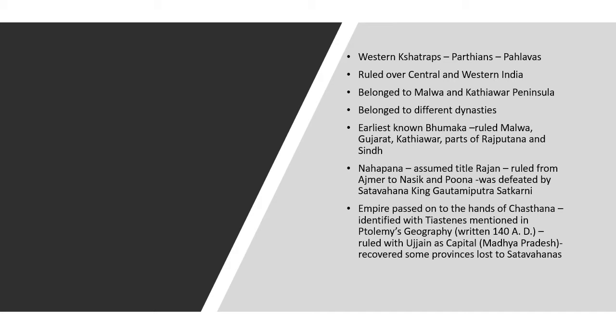After Nagapana, we come to know about another Western Kshatrapa ruler by name Chastana. This Chastana is identified with Theosthenes, mentioned in Ptolemy's geography, who ruled with Ujjain as capital. He had recovered some provinces which were lost to the Satavahanas. So here we come to know about three Western Kshatrapa rulers: first Bhumaka, second Nagapana, third Chastana.